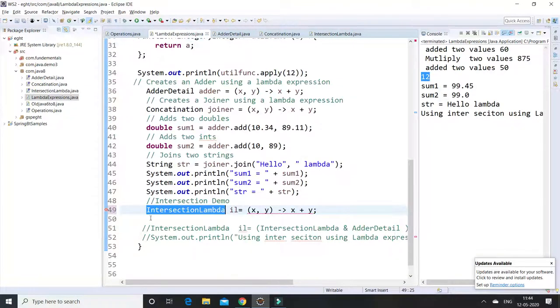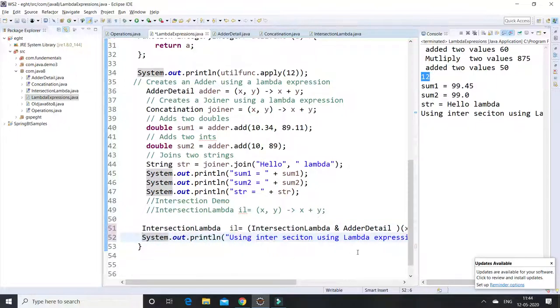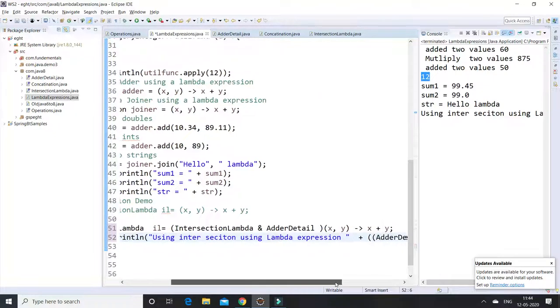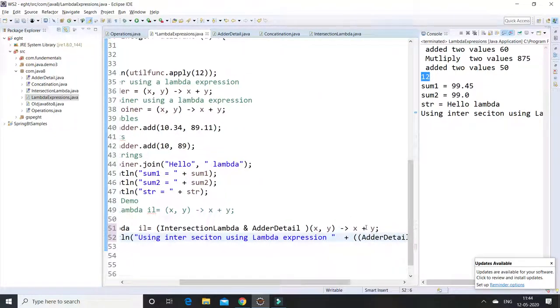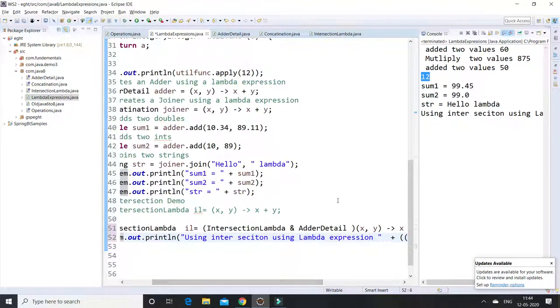So what happened is, I'm uncommenting these things. Here I am defining the expression, x comma y, and x plus y. This is the addition operation. So to convert from an interface to a functional interface using the other functional interface with the intersection type, this is the interface, this is the functional interface. In between you need to pass the ampersand symbol. This is the way we convert from an interface to a functional interface.